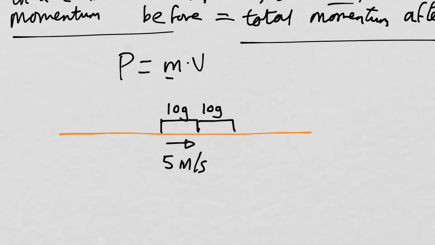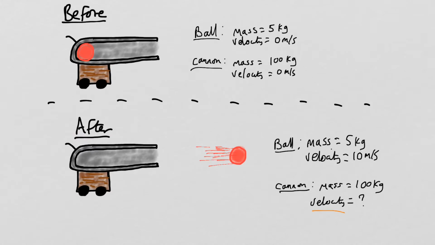Okay, let's look at a slightly different example. Now, I've got a cannon here. Initially the cannon and the cannonball are stationary. So the total momentum before, if they're stationary, is going to be 0 kilogram meters per second.